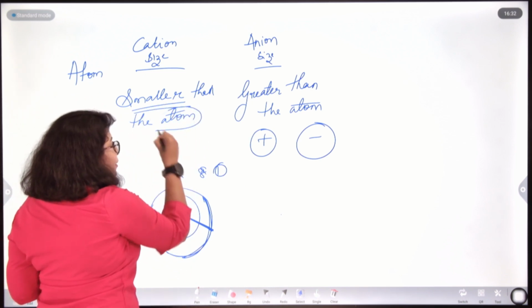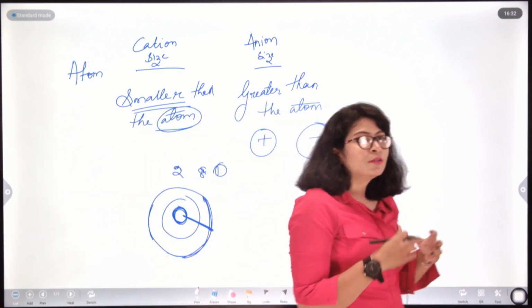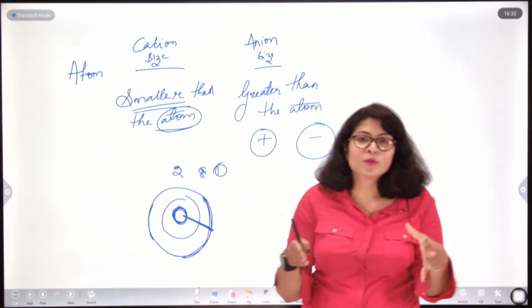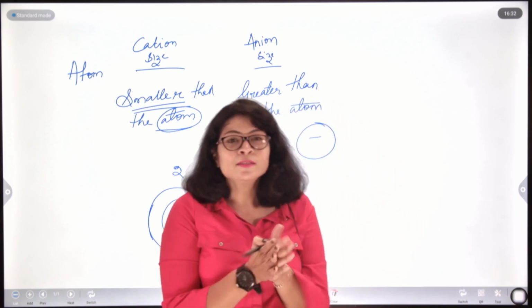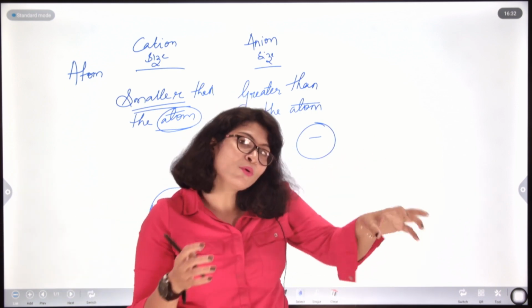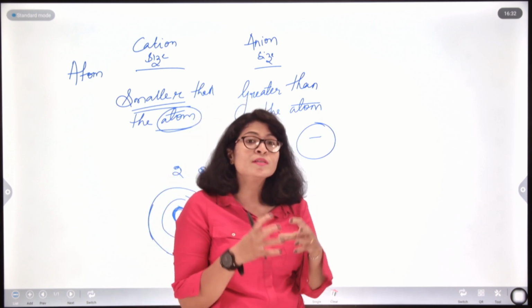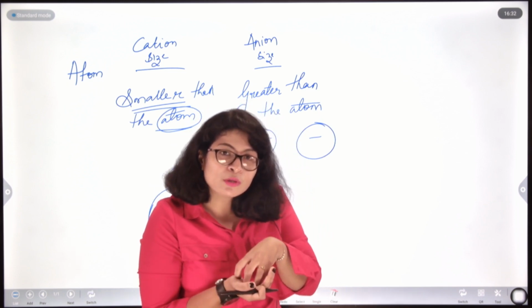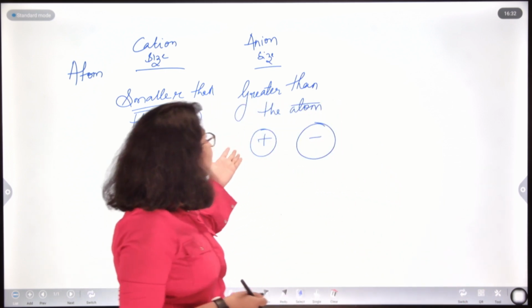Now, what happens in case of anion? After gaining one electron, the size will increase, distance from the nucleus will increase, and nuclear force will gradually decrease. As the distance from the nucleus increases, the nuclear pull on the outermost shell gradually decreases, or the control of the nucleus on the outermost shell decreases. So, that will happen in case of anion.